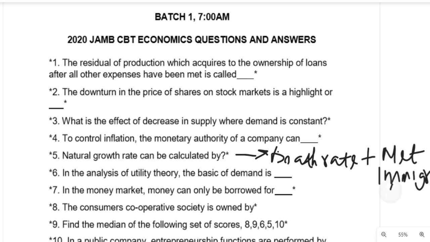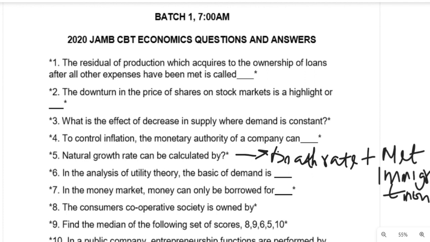So it is equal to the number of people that are born daily minus the number of people dying, plus the net number of people flowing into a given country. That is how you can calculate the natural growth rate.